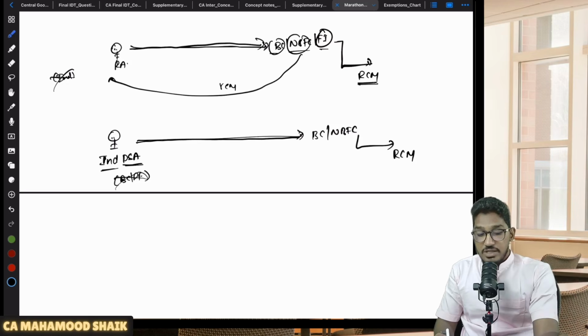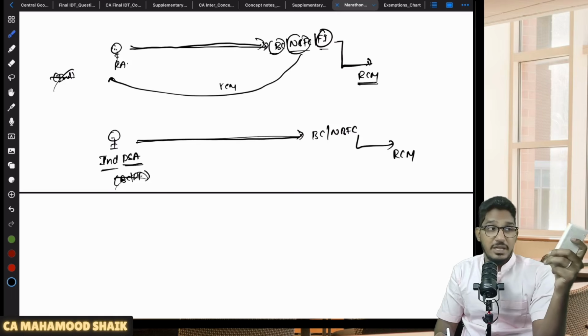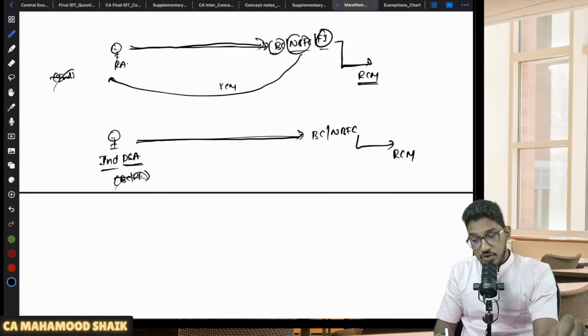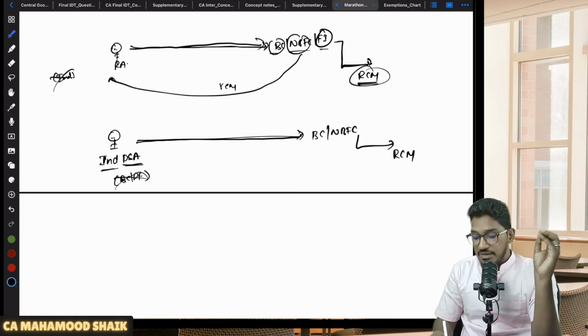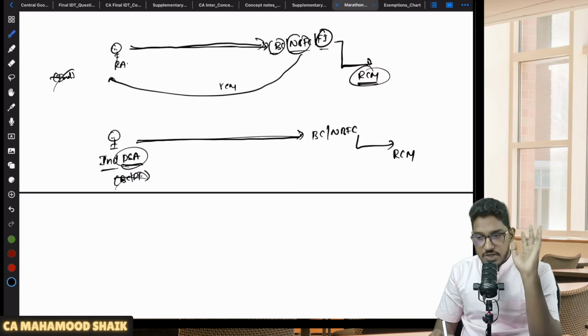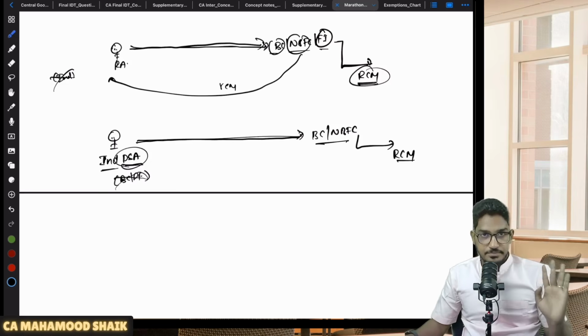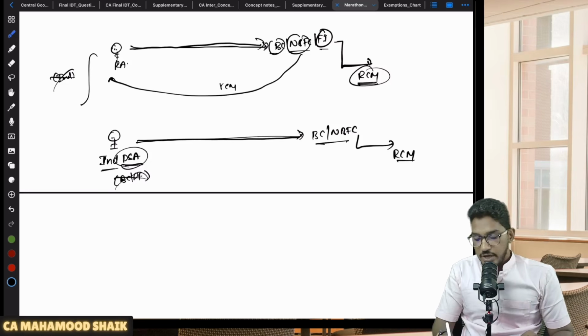But there is no such restriction with regard to recovery agent services. Recovery agency services can be provided either by an individual, a partnership firm or a body corporate, still RCM only. But for direct selling agent services, only the supplier should be an individual. If the supplier is an individual direct selling agent, and if the recipient is a banking company or NBFC, then only RCM. Okay, so please keep this point in mind, guys.